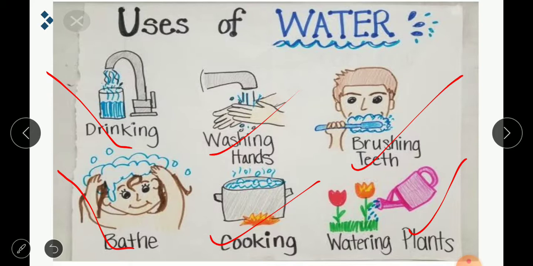Your body also needs water. Maybe your parents tell you nowadays to take more water, which is very good for your health. Generally you will be drinking 2 to 3 glasses of water daily, but you have to take according to your body weight and all. Your body will require 2 to 3 liters of water per day for proper functioning. In your third class you might have learned different types of systems in your body, like the digestive system, excretory system, all these different types of systems. For the proper working of the functions of the organs in your body, it needs water.